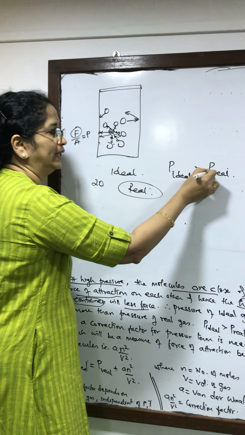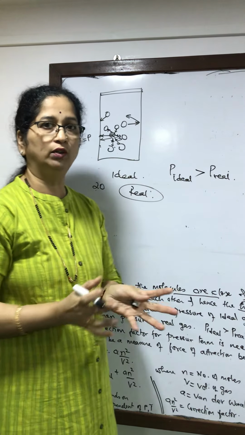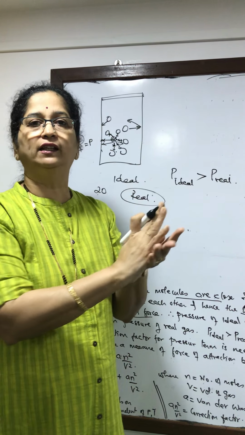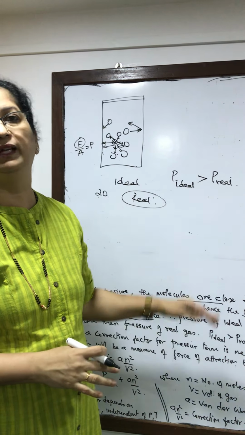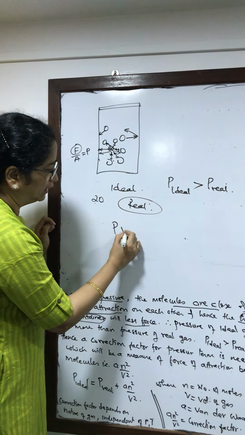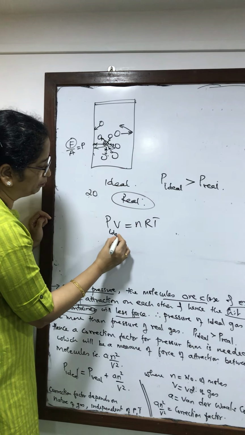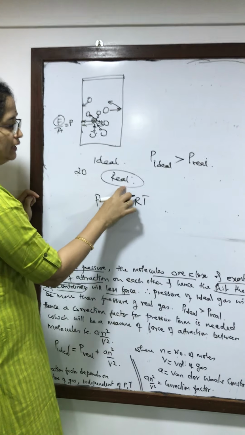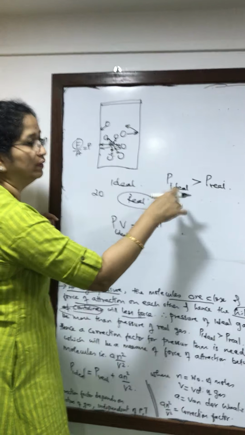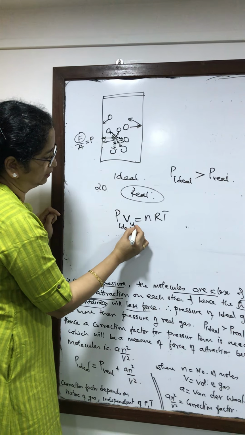Because in real gases, there is a drag of the molecules which are present around it, which will pull it behind, and the force with which they will hit the walls of the container will be less. So, in this ideal gas equation, here we are talking of P ideal. But in real gases, this P ideal will not match with P real. P real will be less. Volume is ideal.